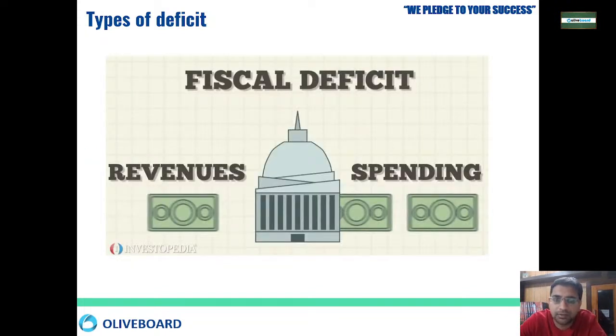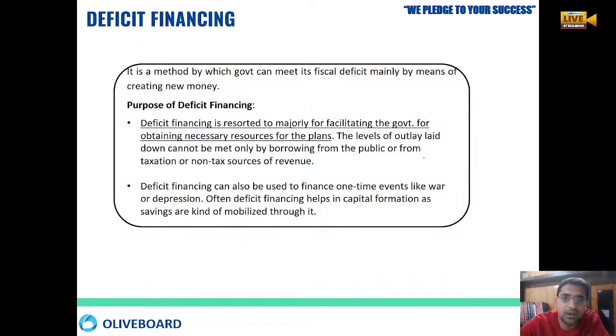Now, in this fiscal deficit, you have less revenue and more spending, right? Now comes the important concept called deficit financing. अब deficit तो हो गया, we have less money but expenditures are high. First of all, why do we have to do so much expenditure? If we don't have money, why should we do expenditure? There is a reason, okay, that will be coming in the coming slides.